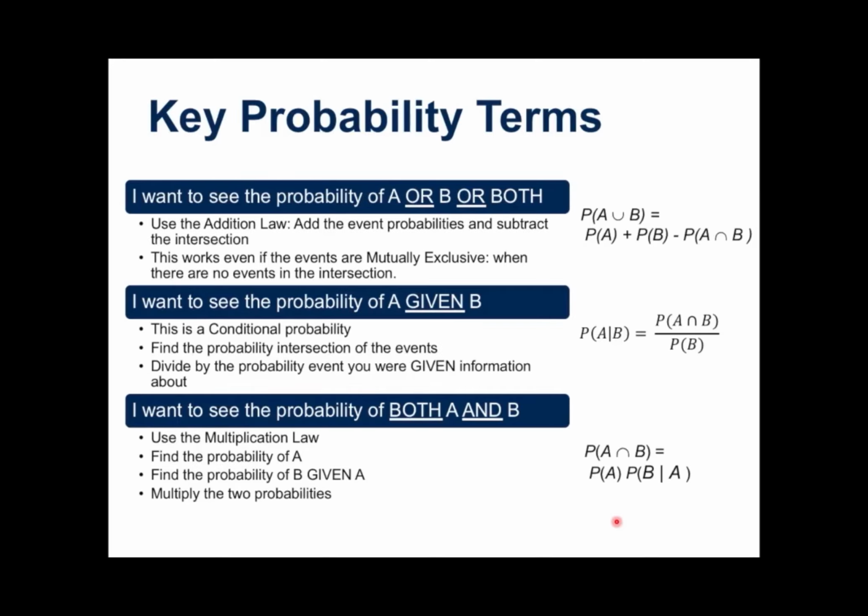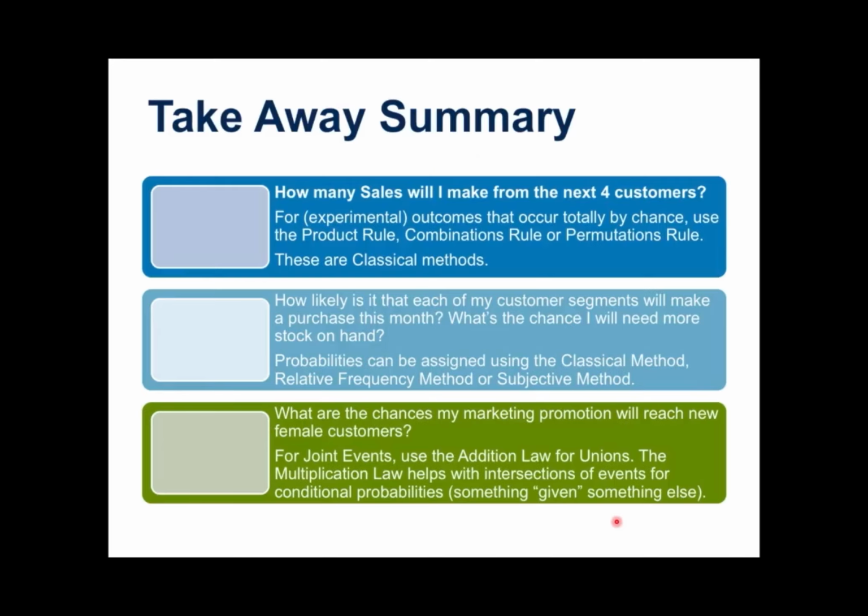So what's the takeaway from the 3 sessions that we had? Well, we looked at 3 different settings for probability. The first setting was a simple question of how many sales will I make from the next 4 customers? For that, we are using experimental outcomes that could happen totally by chance. And for that, we could use the product rule, the combinations rule, or the permutations rule. All of these are classical methods where we assume that events are equally likely and consider what would happen if. This is thinking about it as flipping a coin or rolling a die.